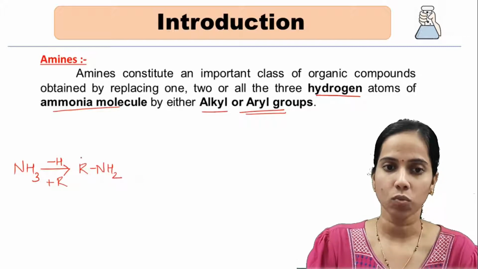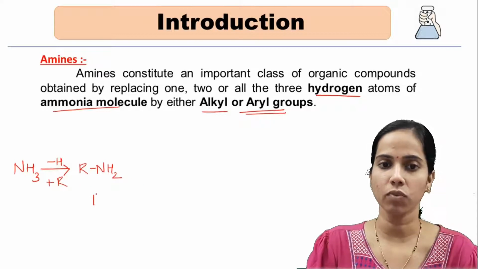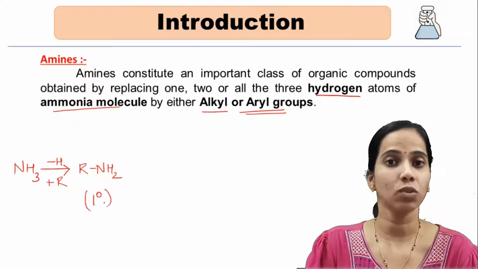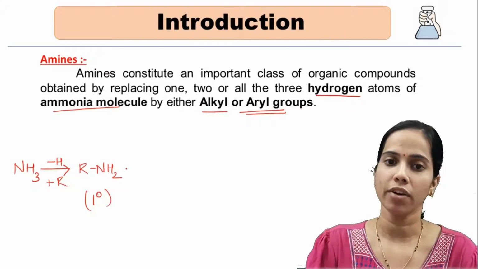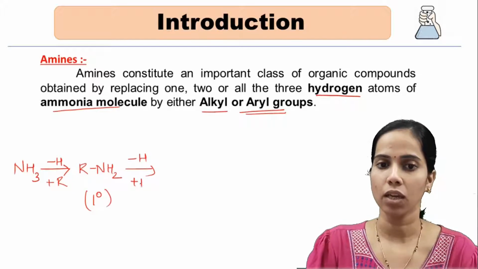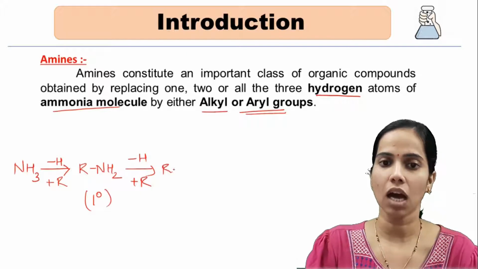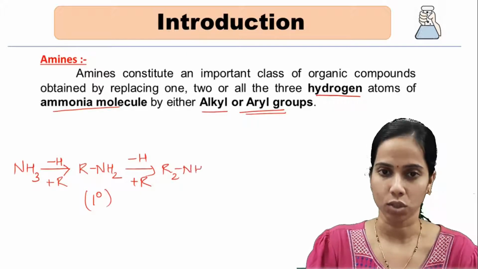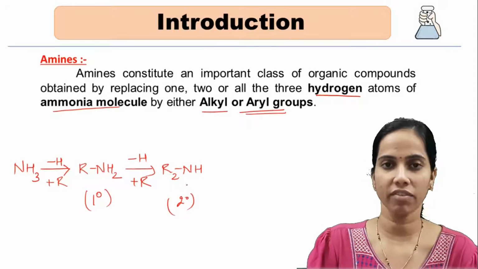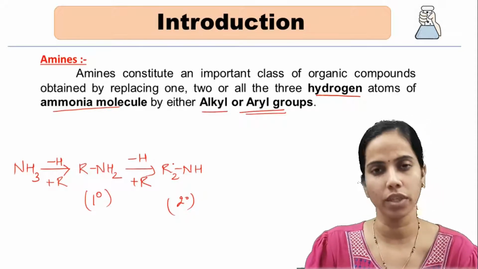Since one hydrogen atom is replaced, this is a primary amine, represented as 1 degree amine. Further, if we replace another hydrogen atom by an alkyl group, it will be written as R2NH. This is a 2 degree amine, since we have replaced two hydrogen atoms.